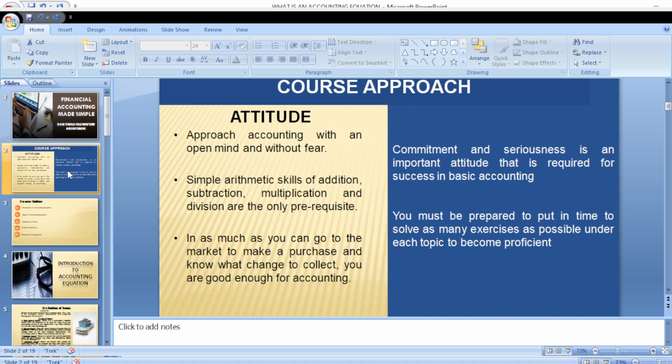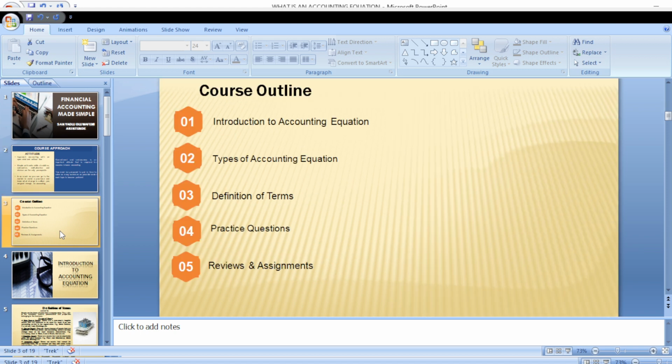Now, there is no hard and fast rule. You need to prepare. Just like mathematics, you need to practice. In accounting, you also need to practice to become a pro if you really want to practice accounting.